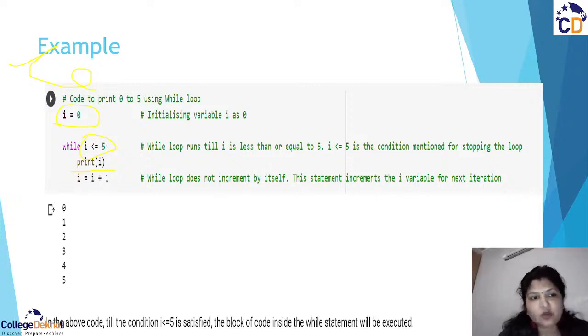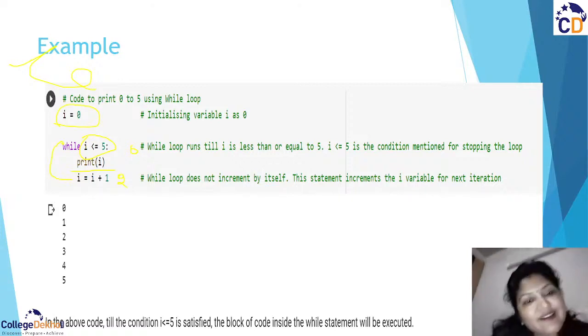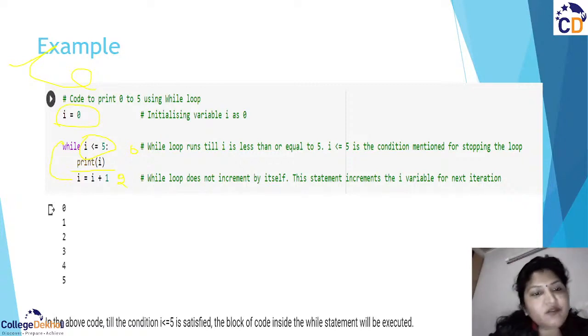First of all, when it starts, I is 0. Now it is going to print 0. Now 0 plus 1 is 1. Again, move to the next iteration. Now your value is 1. Is 1 less than 5? Yes. Now you have 1 in your I. 1 plus 1 is 2. So that is how it works: 0 plus 1 is 1, then 2, then 3, then 4, and then 5. So it works like this.